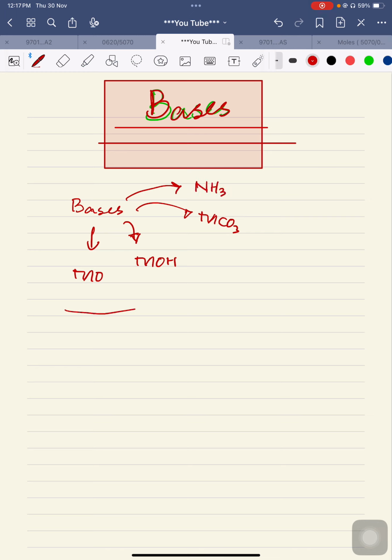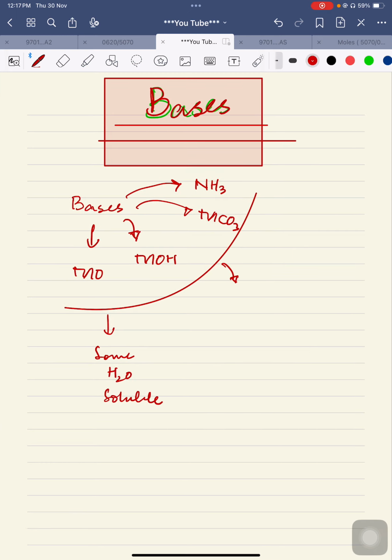Some of the bases are water soluble, whereas the others are water insoluble. Those which are soluble are called alkalis, whereas those which are insoluble don't have any specific name, they are just called bases. Let's discuss this in detail.